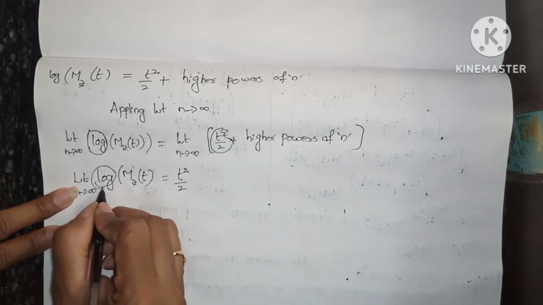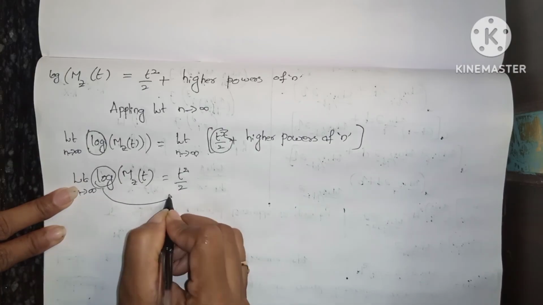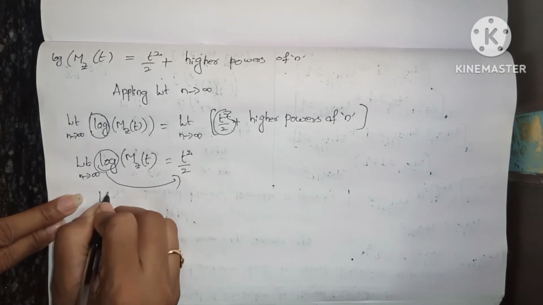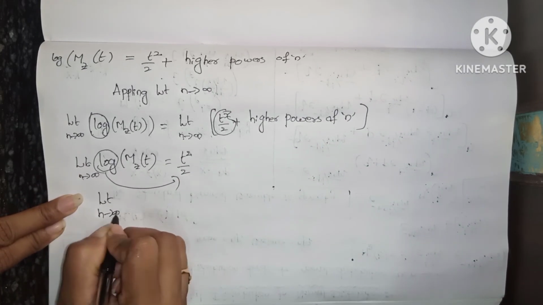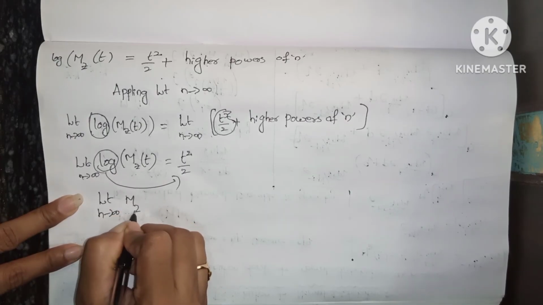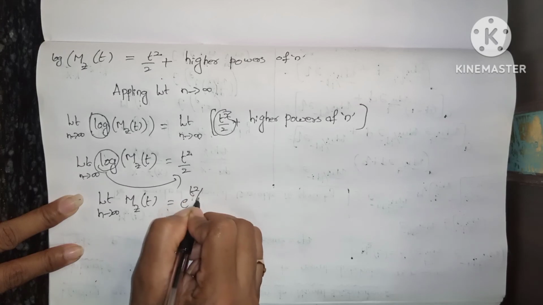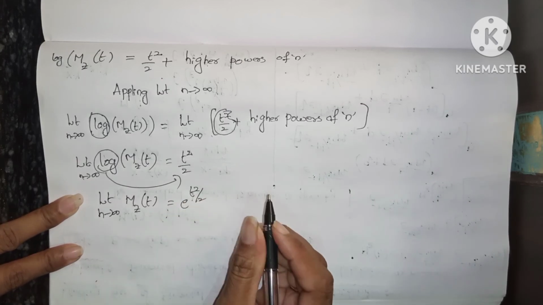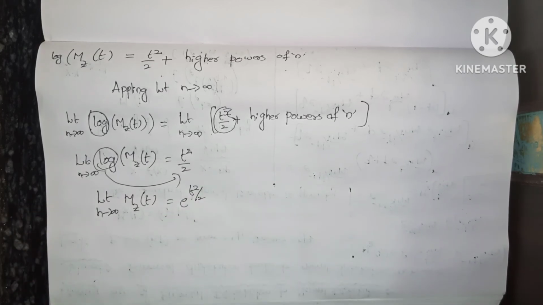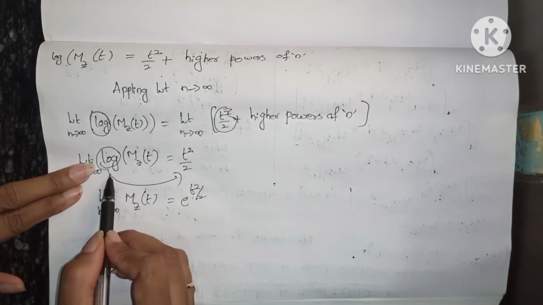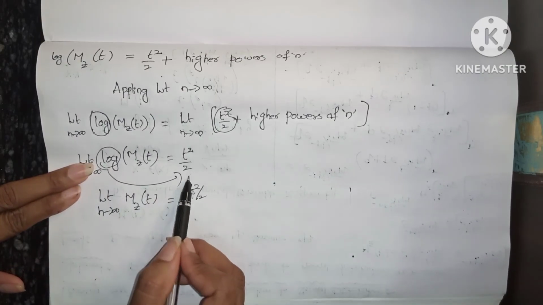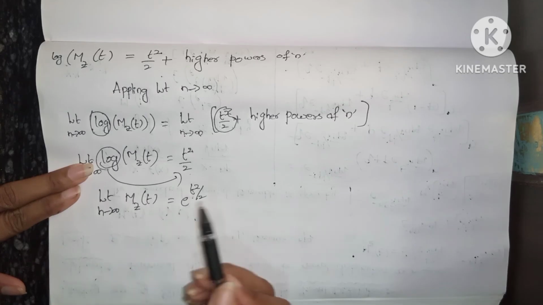Now we have to transfer the log from this side to that side. So that means limit n tends to infinity mz of t equals e to the power of t square by 2. Okay, so log, if we take from LHS to RHS, it comes to e power.